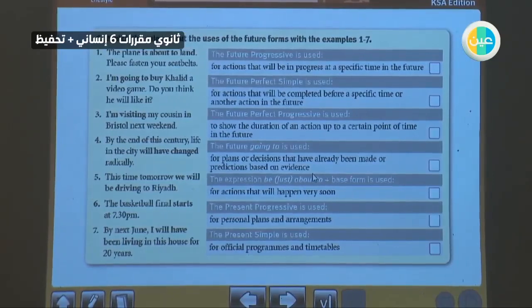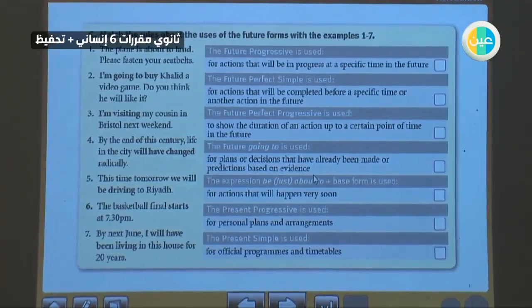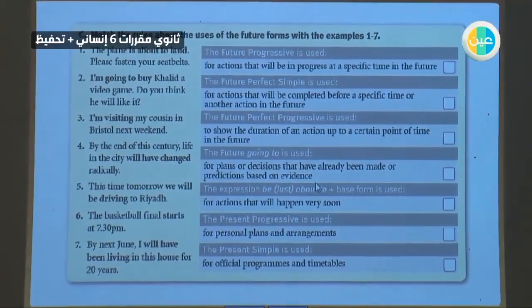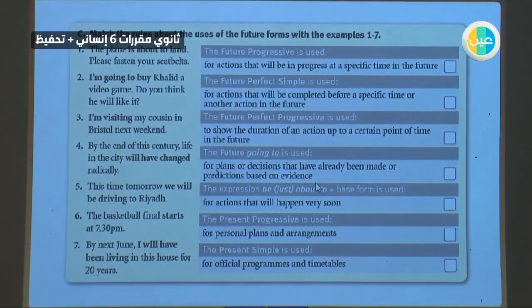What do you mean by future? It's ing as a structure. Future will. Progressive ing. So you will go to find a sentence with I, will, and ing. But when do we use this? Future and progressive. For actions that will be in progress at a specific time in the future. You have a specific time in the future.